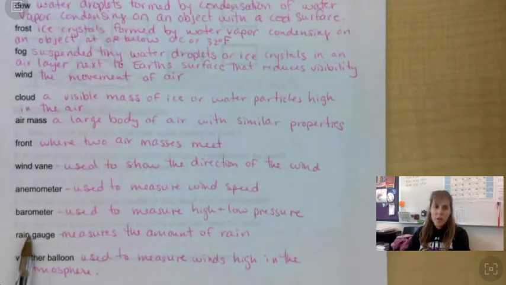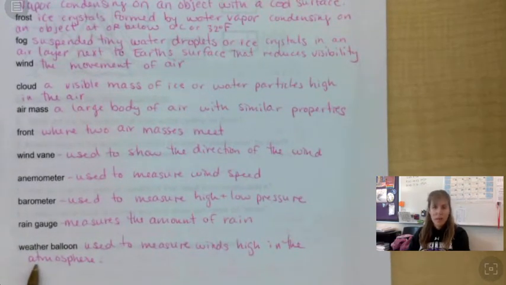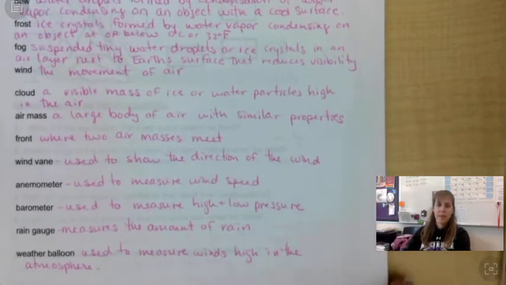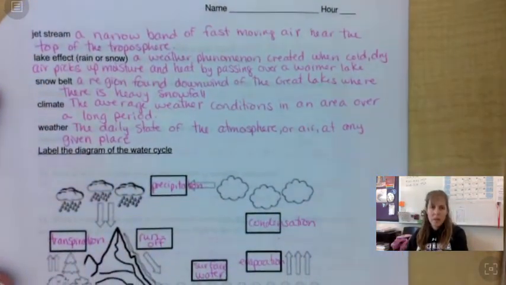A rain gauge measures the amount of rain, and a weather balloon is used to measure winds and gather weather data high in the atmosphere. Any questions on this page? All right, I'll start the next page.